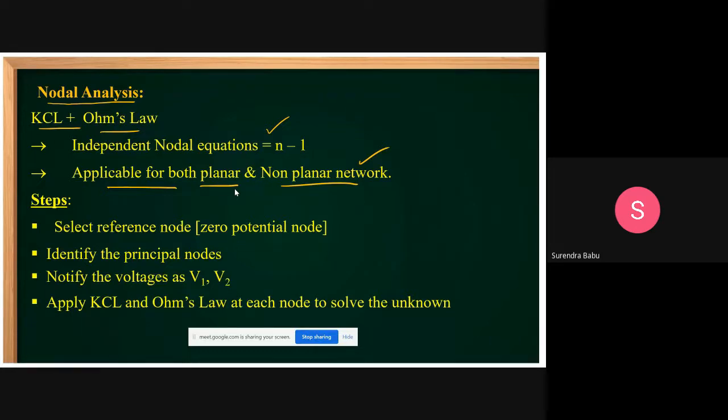Then what are the steps we can follow in nodal analysis? Select a reference node, that is a zero potential node. Identify the principal nodes. What is a principal node? I told already, if the degree is greater than 2, then it is a principal node. Notify the voltages as V1, V2, V3 and so on. Apply KCL and Ohm's law at each node to solve the unknowns. You can solve some problems, then you get ideas. No need to learn these steps by heart.